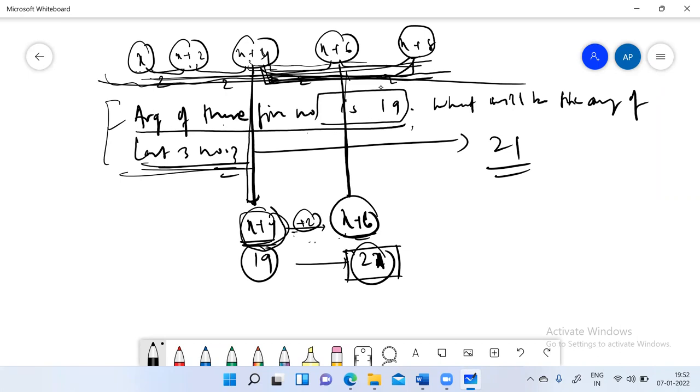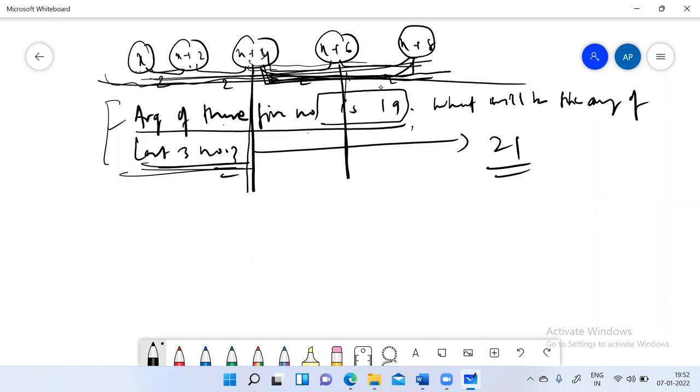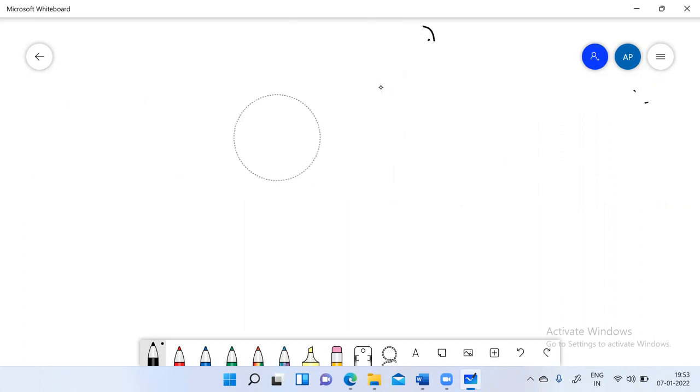So my point is, if you are getting a question on average, if you look at the question in depth, probably you might get the answer without doing anything. So this is all about average and the definition. Now we'll see how questions are created from average.